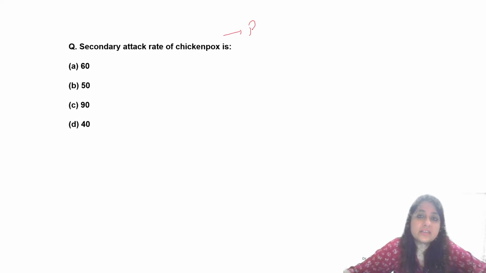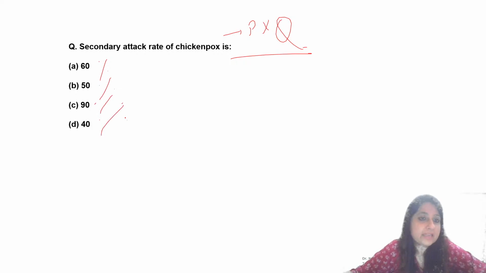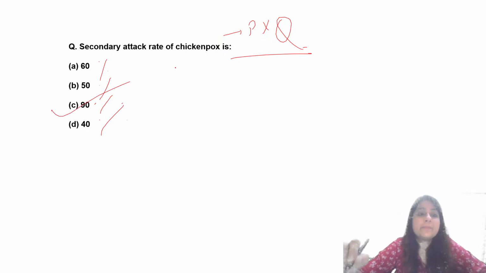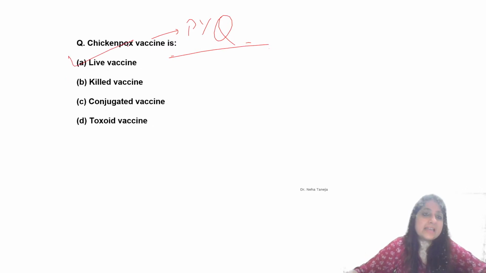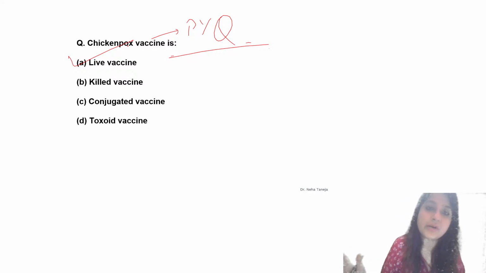Secondary attack rate of chickenpox. This is important. This is also a PYQ. 50%, 60%, 90%, 40%. What is the secondary attack rate of chickenpox? We have just done it. 90%. Measles is 80%. And one more last question. Chickenpox vaccine, again this is a PYQ. We all know it is a live vaccine which is contraindicated in pregnancy.